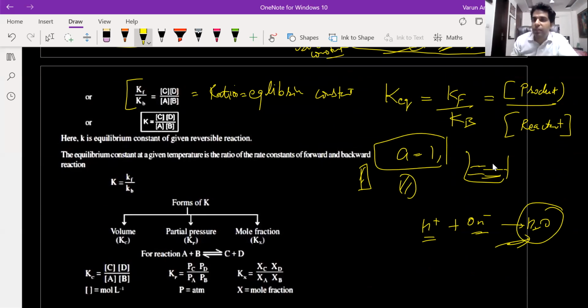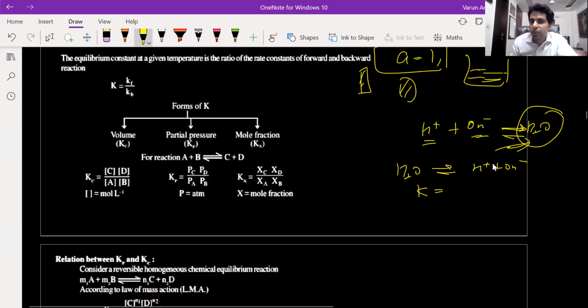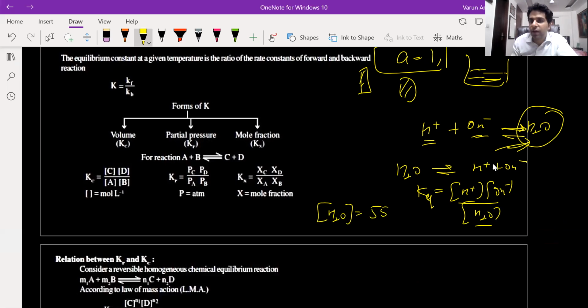If it is a reversible reaction, then we'll be talking in different terms. Then this is known as the equilibrium, and the equilibrium constant for this reaction will be concentration of H plus ion into concentration of OH minus ion upon concentration of H2O. Now here the active mass of H2O will not be 1, it will be 55.55.